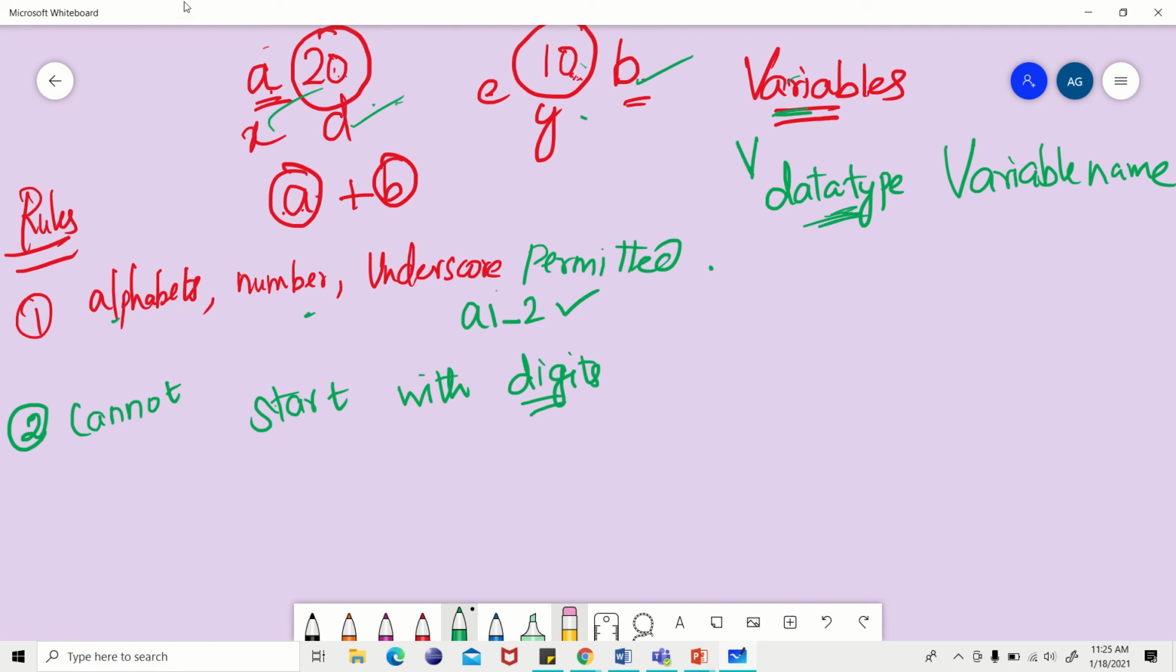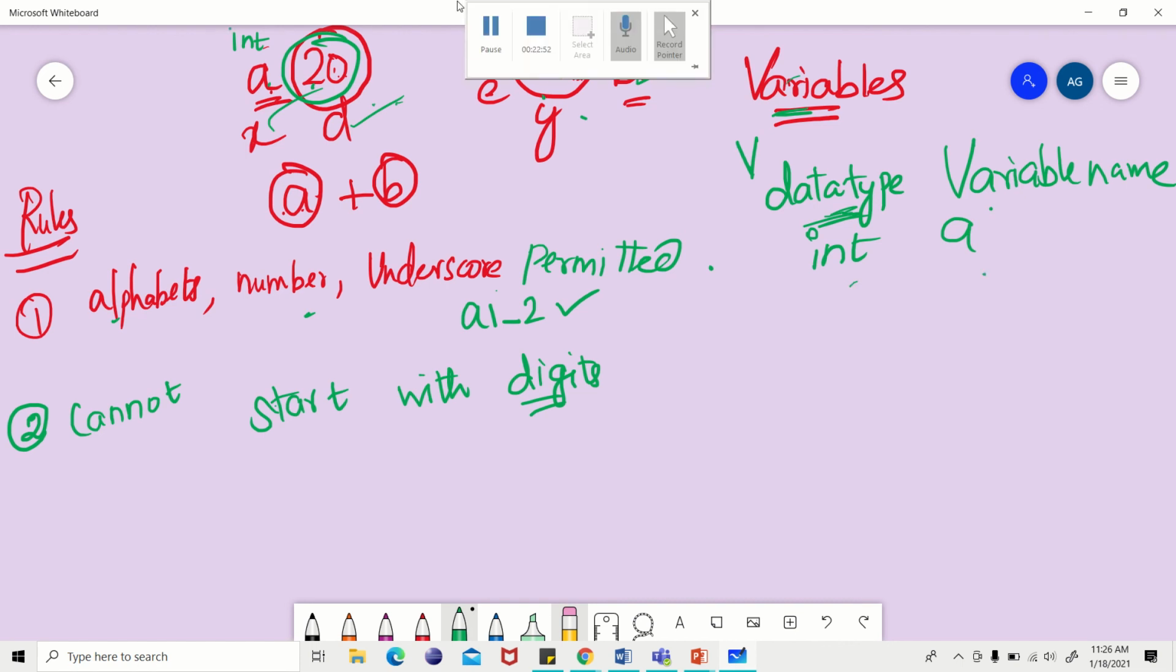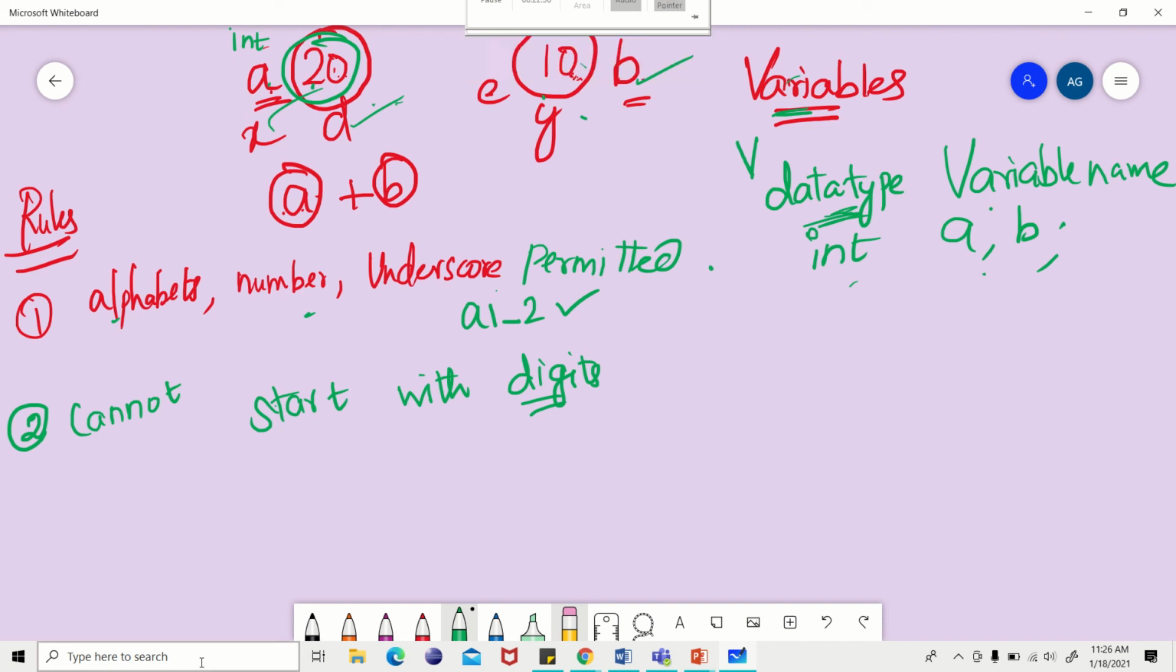Now I have to add 20 and 10. In that case, for 20 it is not a decimal number, it is just a number, so we can give int. So data type is int. What will be the variable name? I'm going to give A, so you can keep it as int A. For the second number you can give int A comma B. Multiple variable declaration.